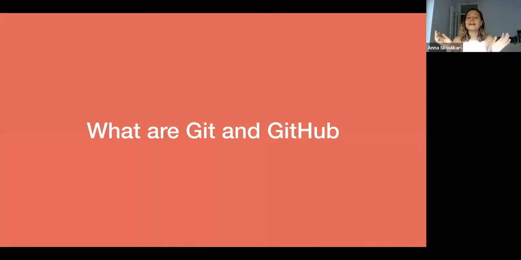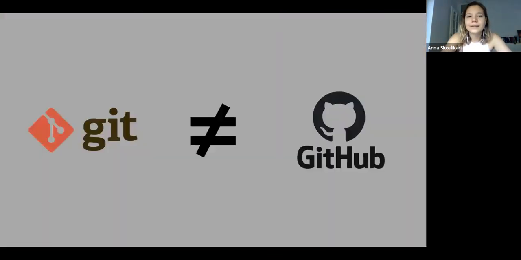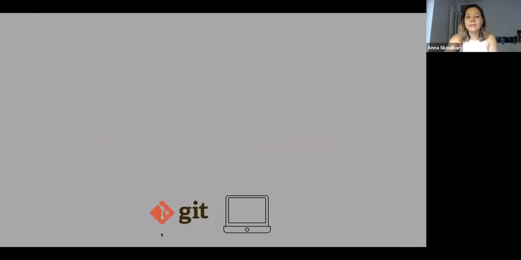So what are Git and GitHub? These two are often used interchangeably, and people think that maybe they're kind of the same thing, but they're really not the same thing. So Git is a distributed version control system. It's a program that you download onto your computer. So you have Git on your local machine, on your local computer, and basically Git is a way to track all the versions of your project, to track all your work and to version control it.